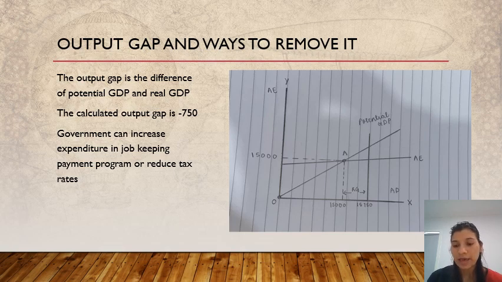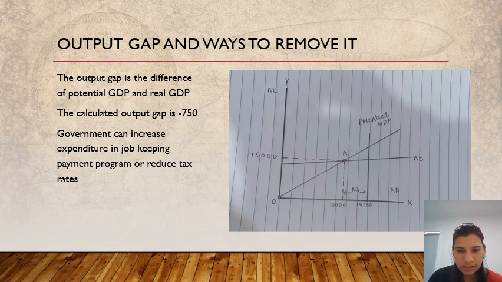This gap is known as the output gap. So what is the output gap? The output gap is the measure of the difference between the actual output, that is Y, and the potential output, that is YF. So it is Y minus YF. As in the slide, we can see that the output gap is the difference between the real GDP and the potential GDP.